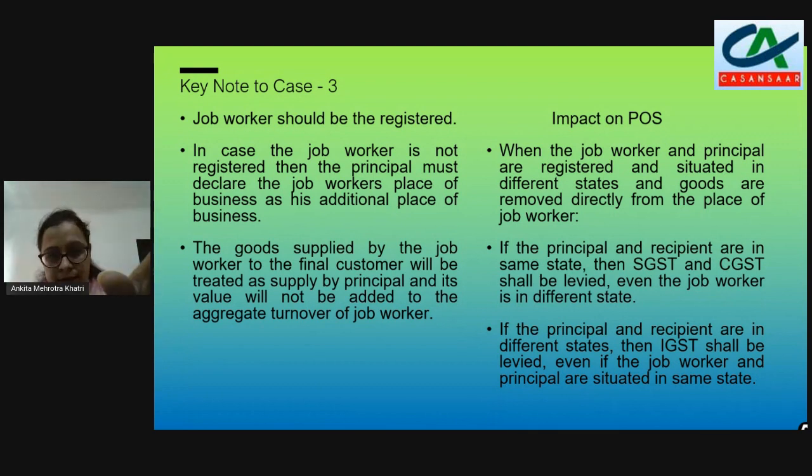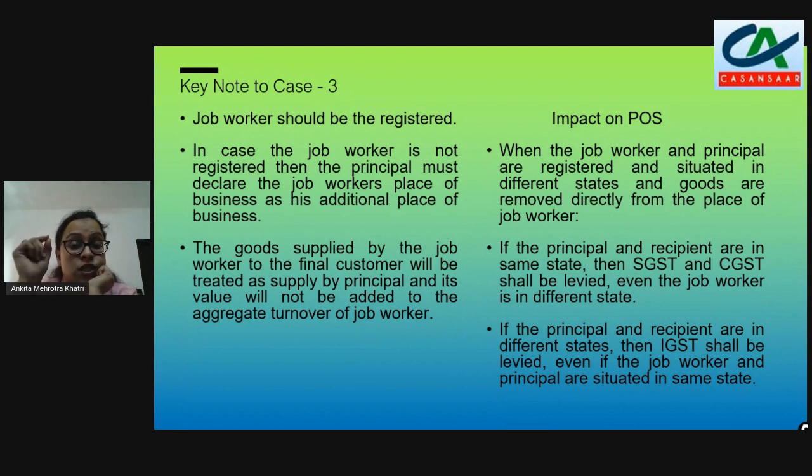That doesn't matter. Now, job worker will supply the goods to the final customer, but the invoice which will be made, suppose the principal is in UP, the recipient is in UP, and the job worker is in MP. We get the job work done from the job worker. Now, job worker will supply the goods to the person who is in UP.